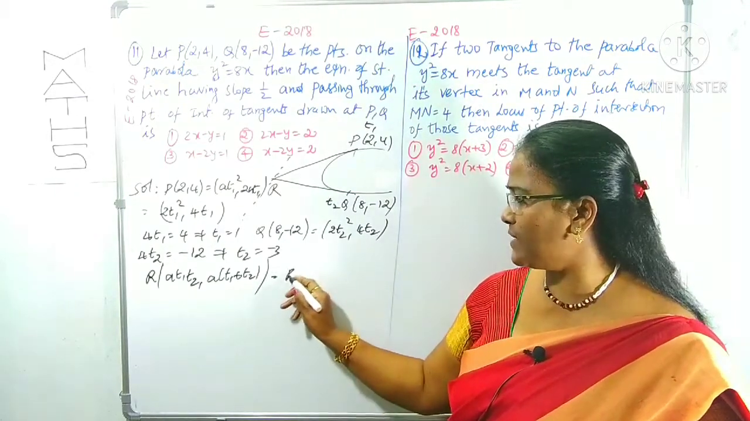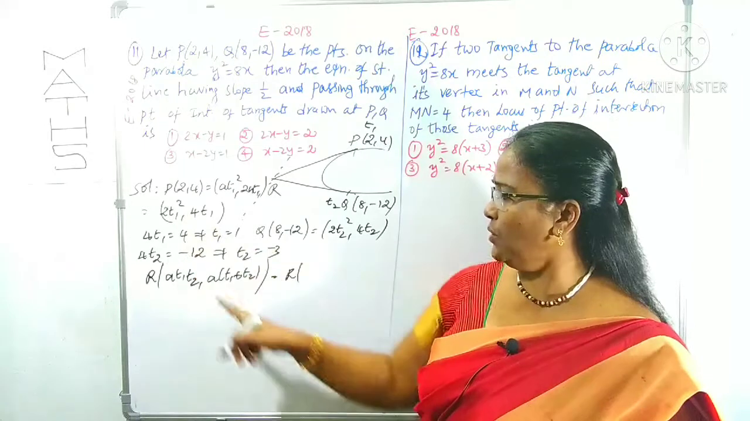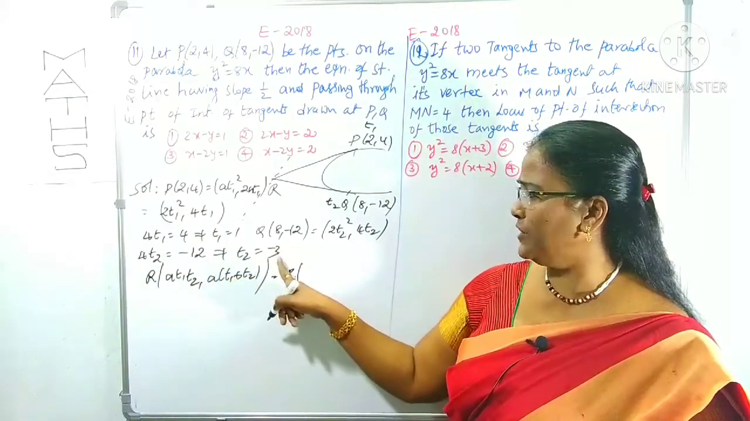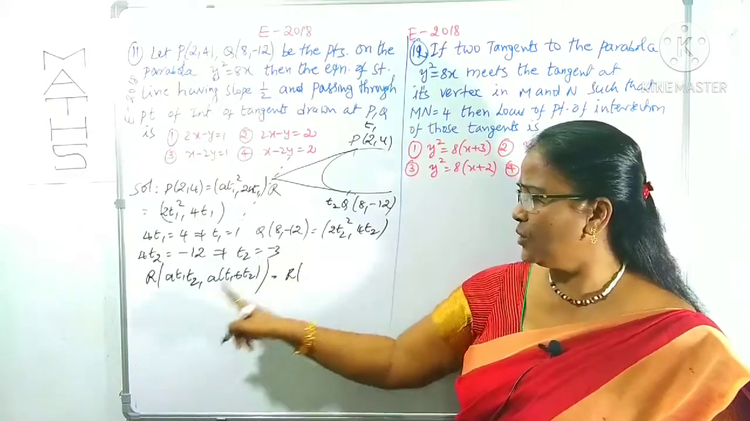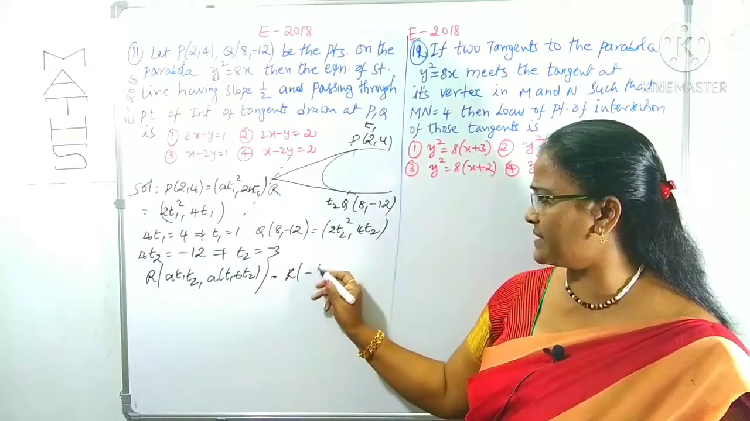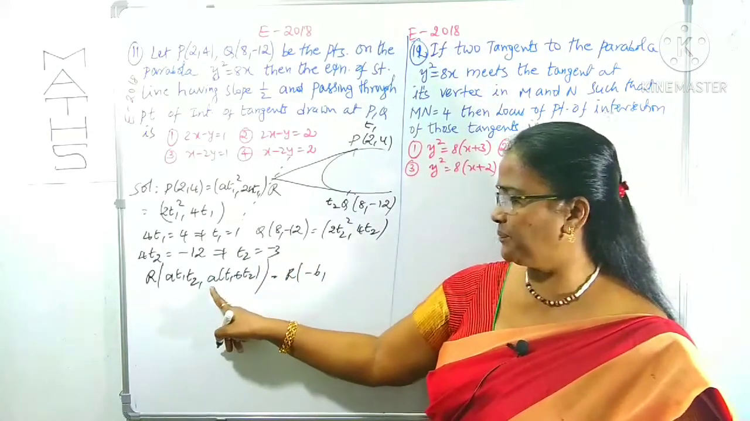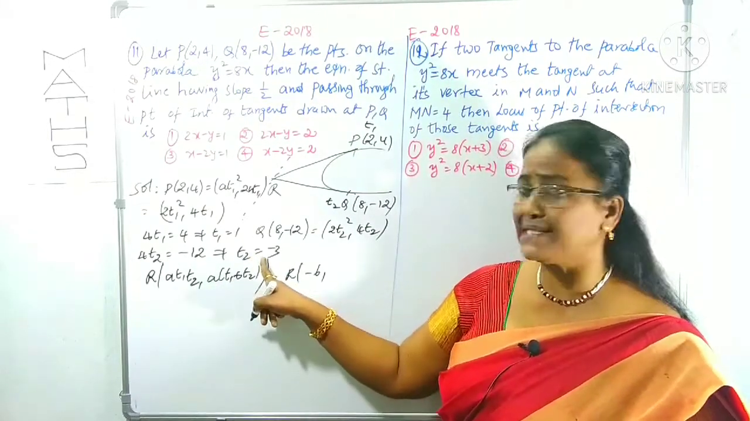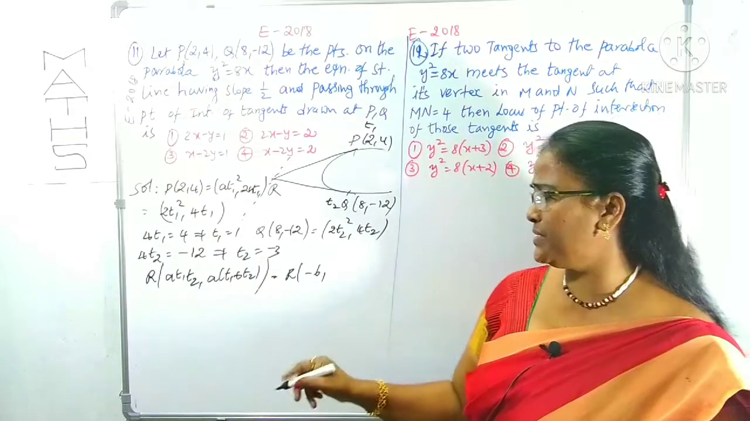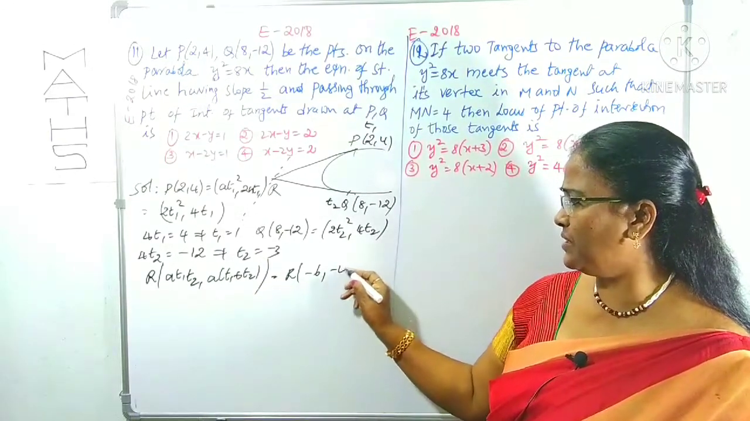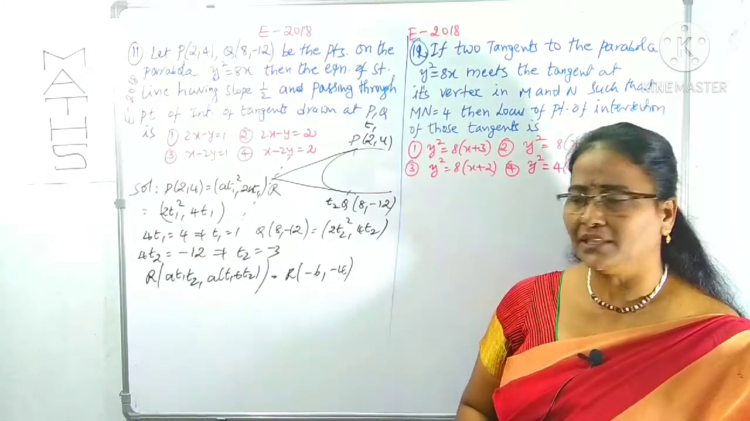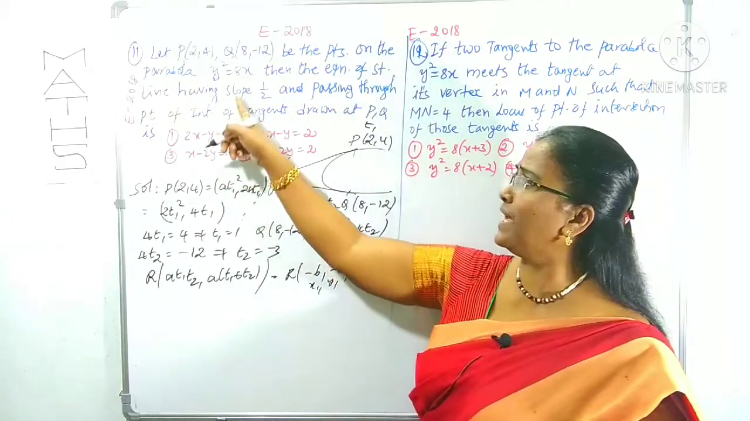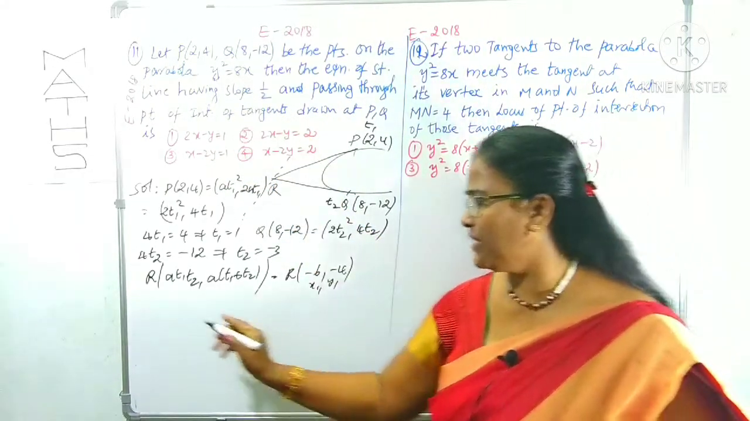What is R now? a is clearly 2, so 2 into t1 t2. The t1 value is 1, 1 into minus 3 is minus 3, and 2 into minus 3 is minus 6. Right. Now a into (t1 plus t2): 1 minus 3 is minus 2, and minus 2 into 2 is minus 4. We got the R point, (-6, -4). Now you know the point (x1, y1) and the slope of the line is 1 by 2. Now, the equation of the line.